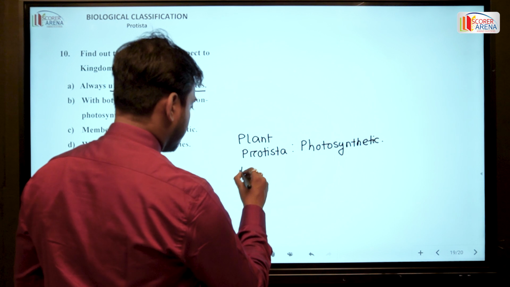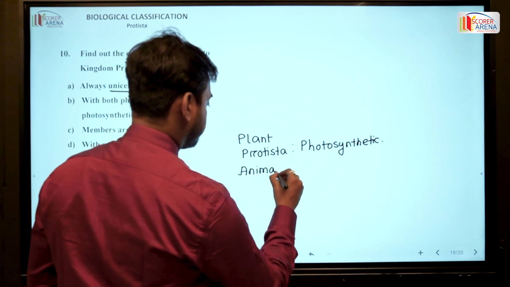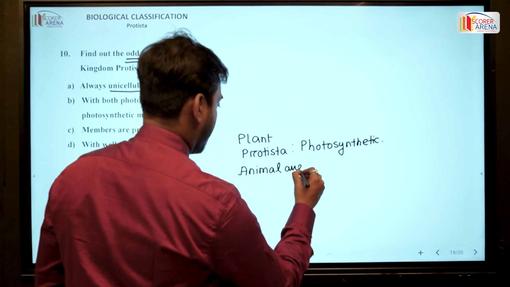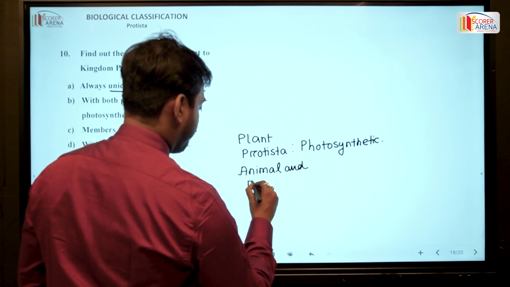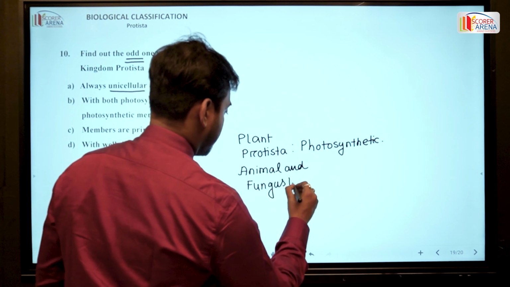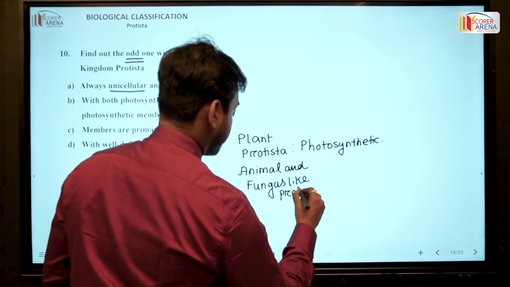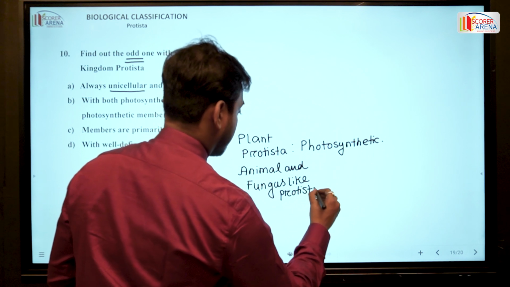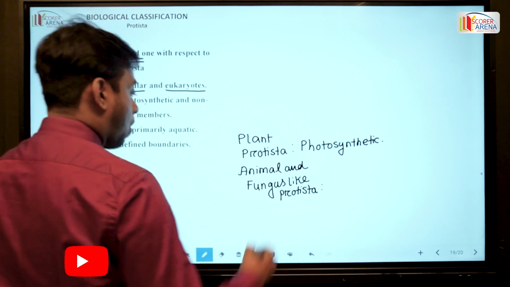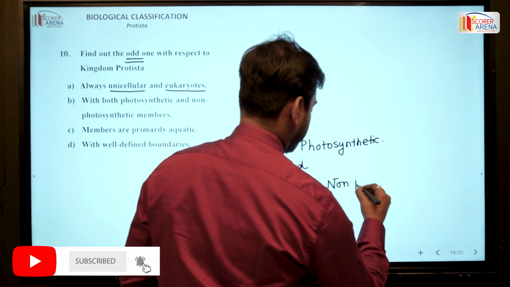If it is animal-like and fungus-like Protista, then all the members are non-photosynthetic.